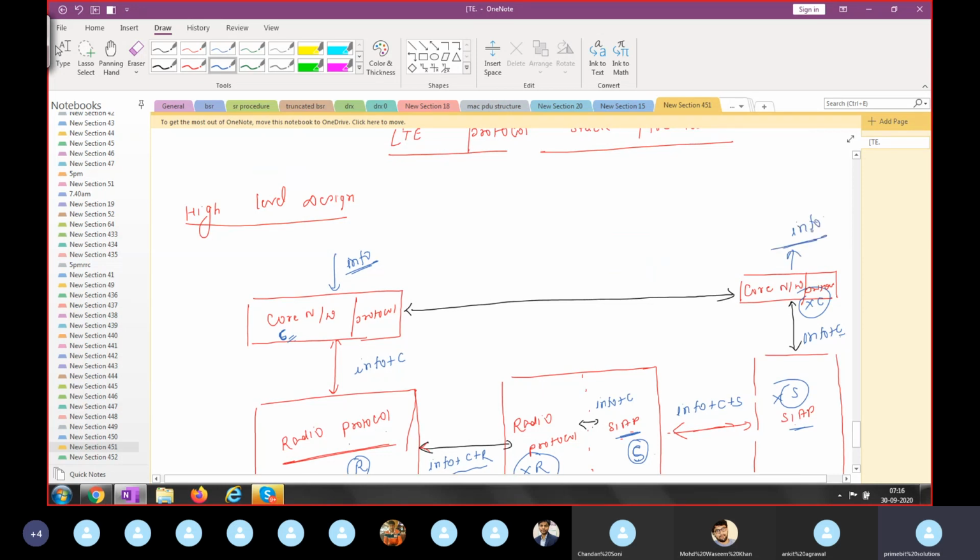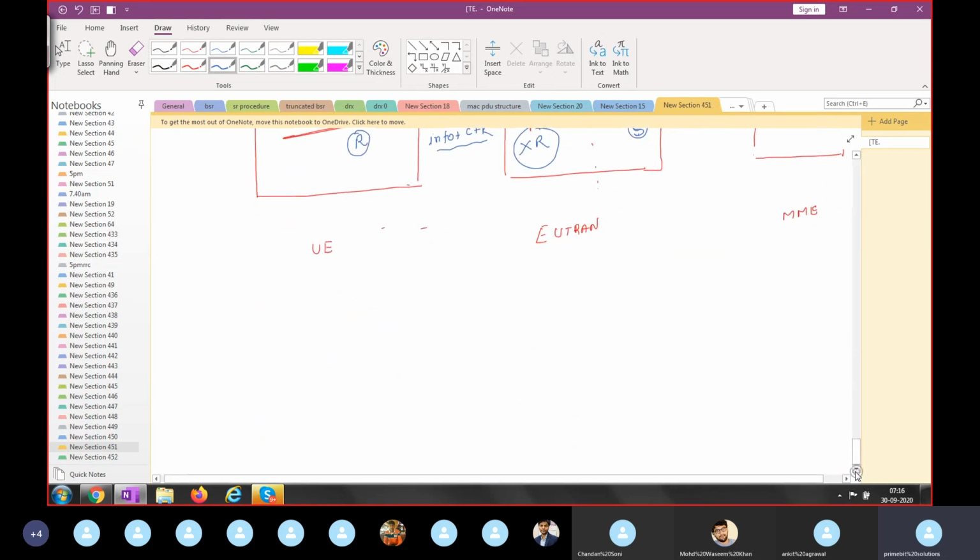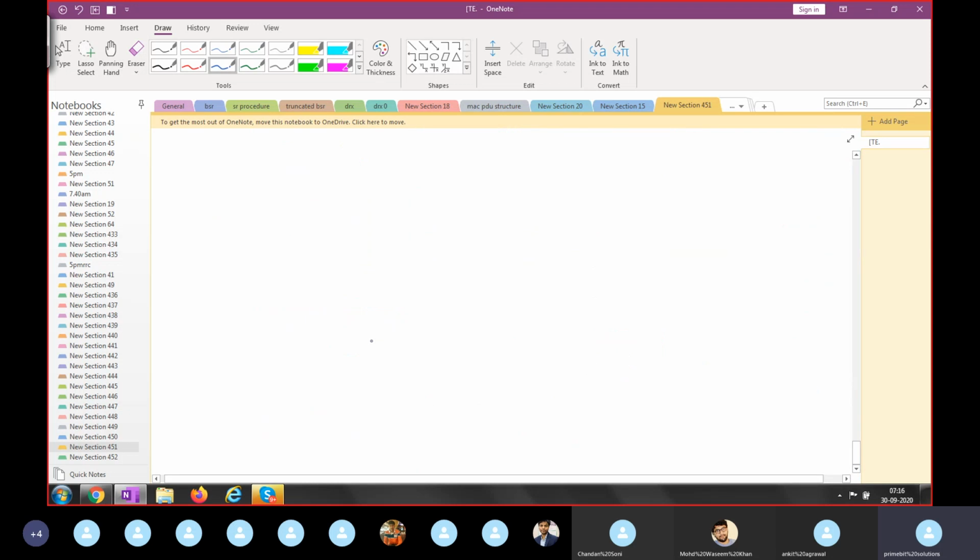So this is a very important concept. Don't think it's a second class. This is very important, it is a nice layer. Because in future, suppose I'm giving an example, we'll see your attach procedure. Attach is your UE NAS layer signaling. NAS layer means the core protocol. So I'm giving an example right now. Attach will come in here, then I will start the NAS layer. So attach request is actually the NAS layer, meaning the core network signaling. Your UE core protocol, that is the attach request message.